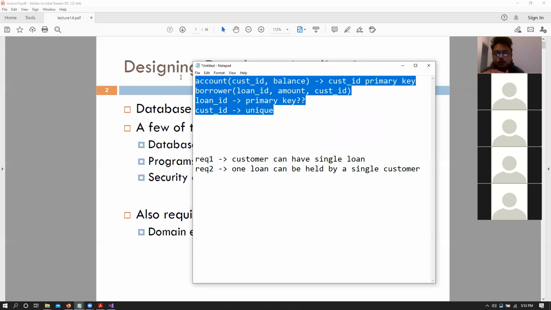Here we only had two attributes that we were worrying about, but a large enough database would result in more complicated scenarios. It is not obvious what a loan ID should be, what a customer ID should be. And even if it is obvious to us, it is not obvious to the domain expert.